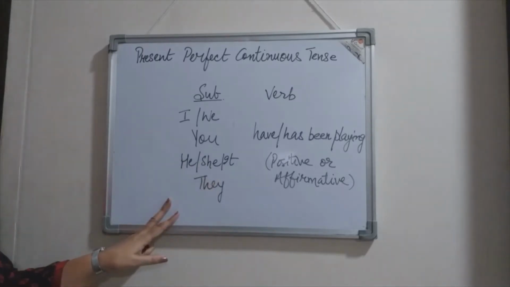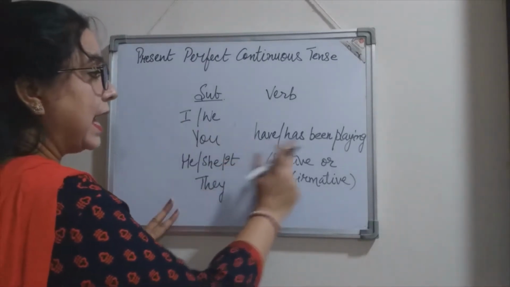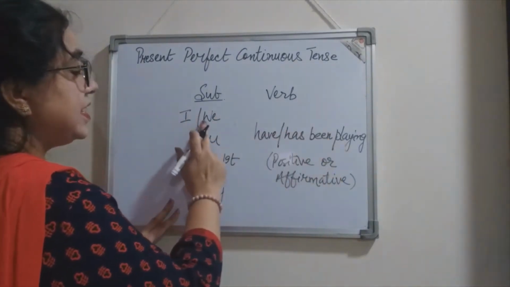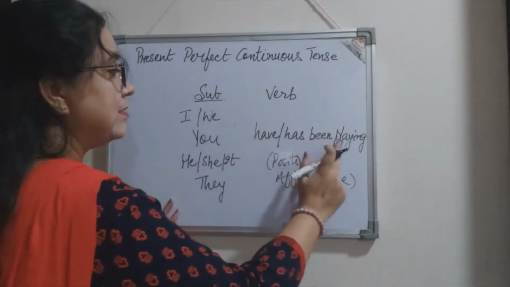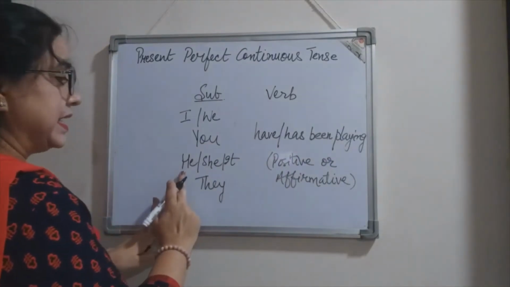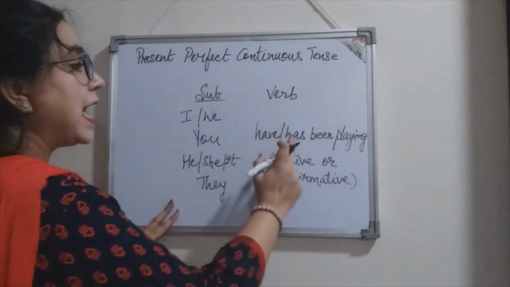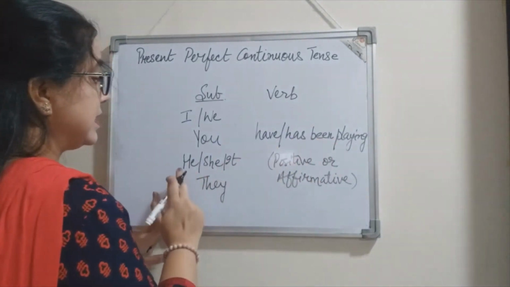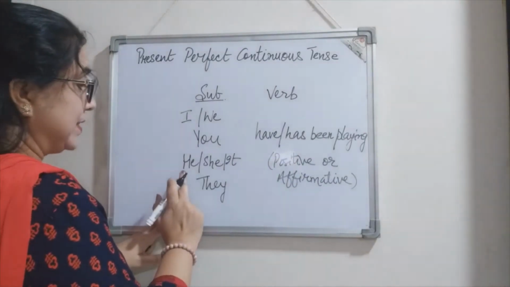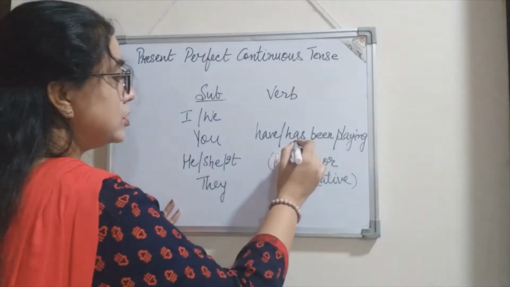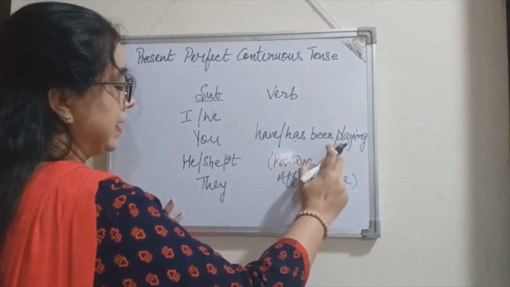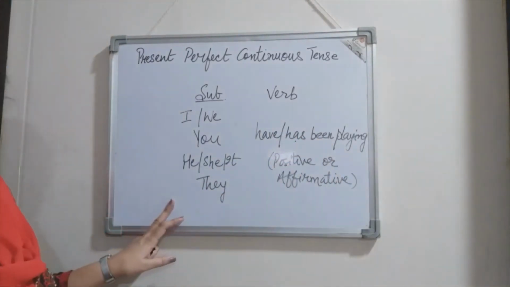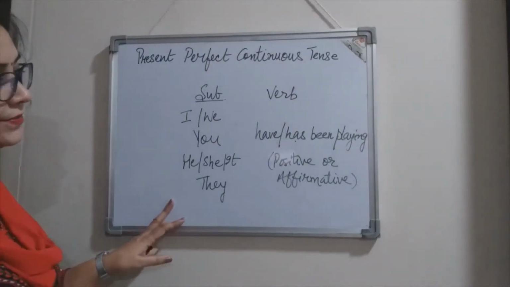Now let us see how the sentences are formed. I have been playing, we have been playing, you have been playing, then he, she, it has been playing. So we see that with he, she, it, we use has, right? And then they have been playing. So all these sentences are in positive form.